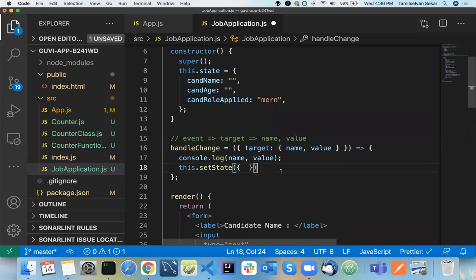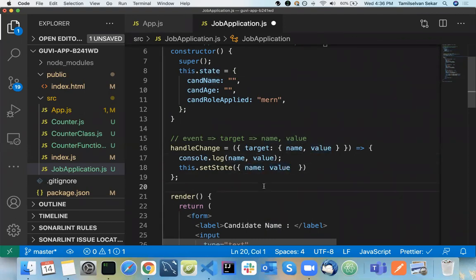Any other answers? Do you understand my question? If you want to update your state, what do you need? The property key here and the value here. You know the value is here and you know the key is here. Can we do it this way? What will happen if we use it this way? Your state will have a property called name, and the value will be applied to that property.